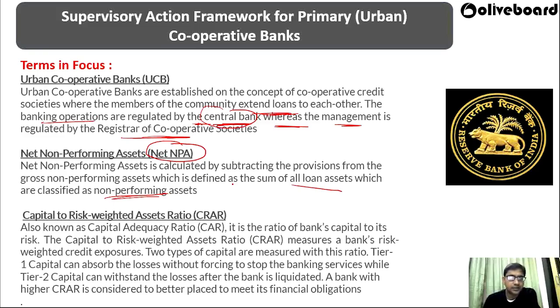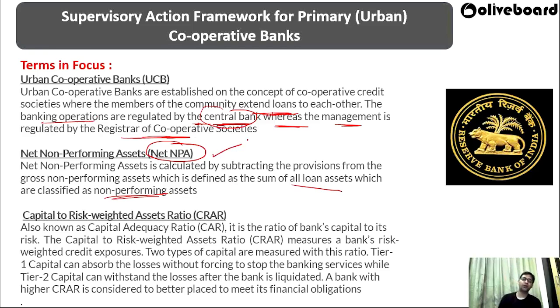That means whatever loans we have provided to the people, from all the loans that we have given, we are subtracting the gross non-performing asset. From that we get the net non-performing asset.